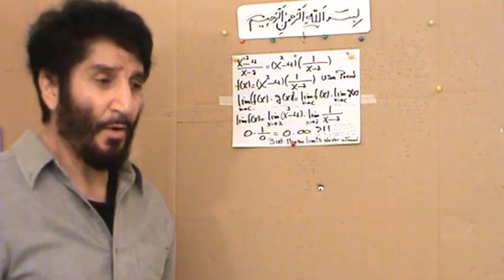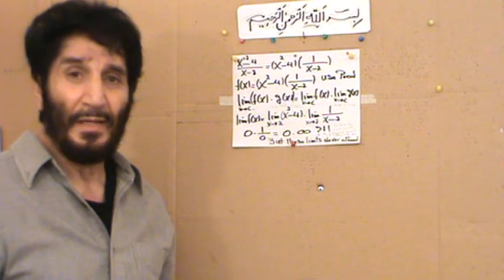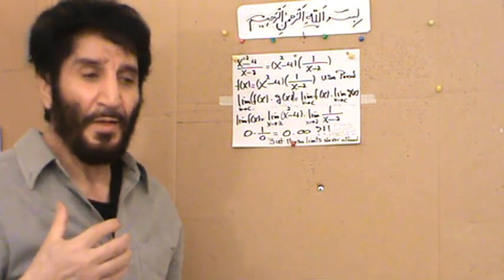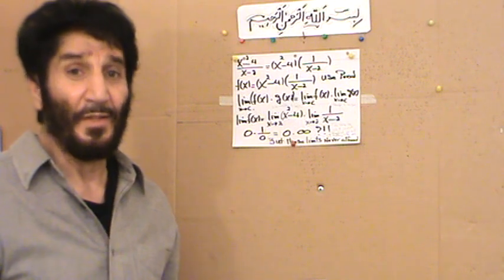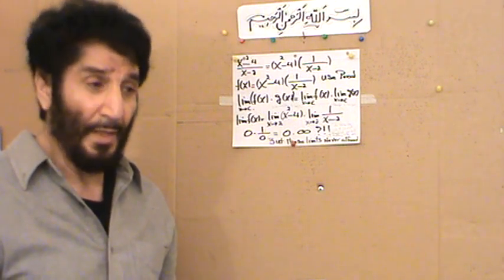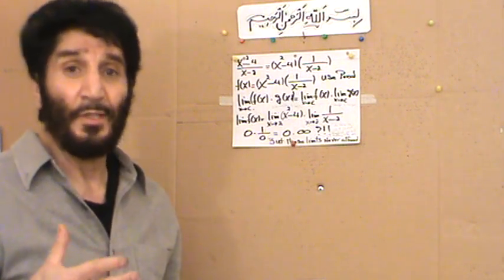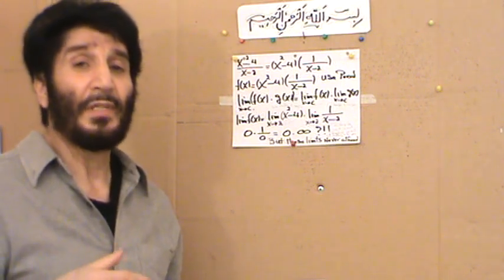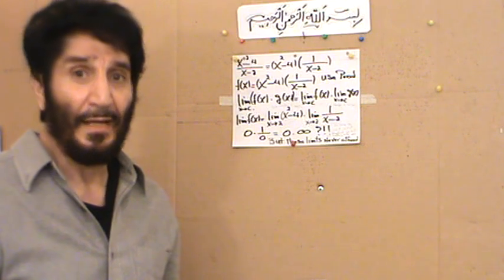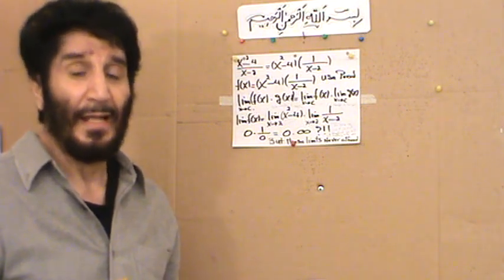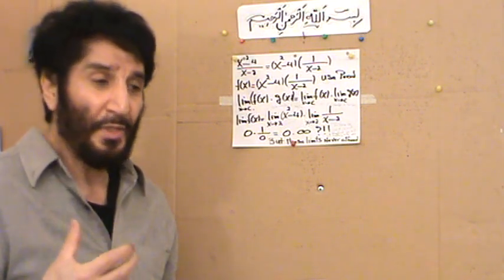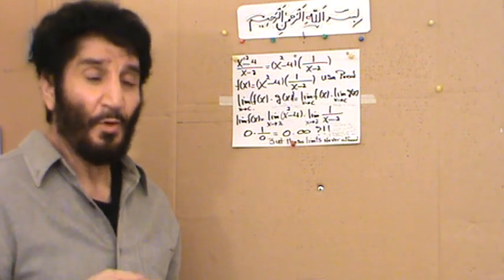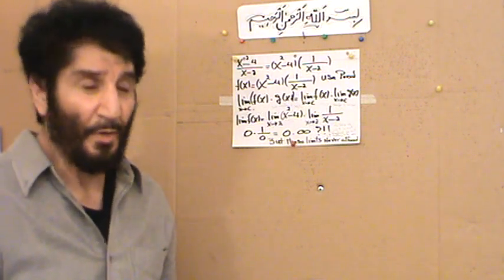So again, we come with this kind of observation, and again we come to the feeling that the limit does not exist. But again, the good, curious student is not going to give up. He's going to approach it another way to see if he is correct. And so far, his intuition tells him that the limit does not exist. So we go to see if our intuition is correct.